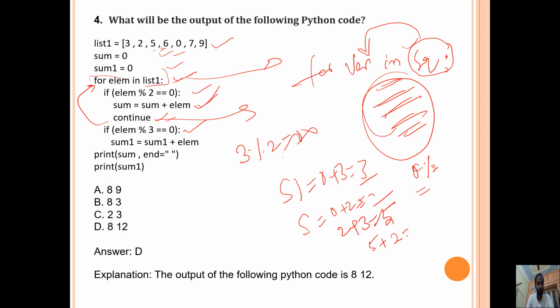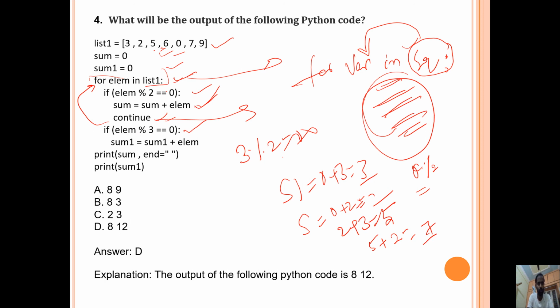Next, 0 modulus 2, the remainder is 0, condition is true. So 5 plus 2 equals 7. Clear? Again, go back to the loop. Condition is false.